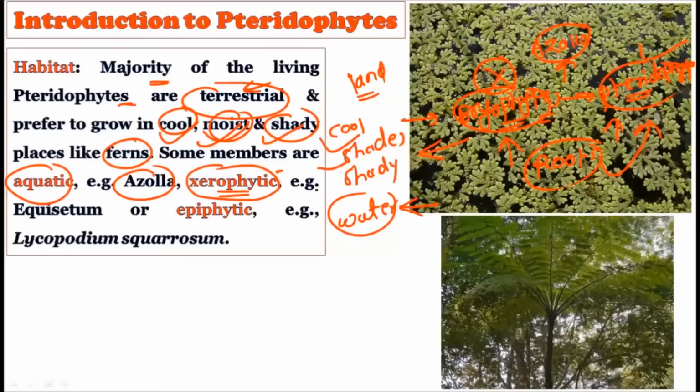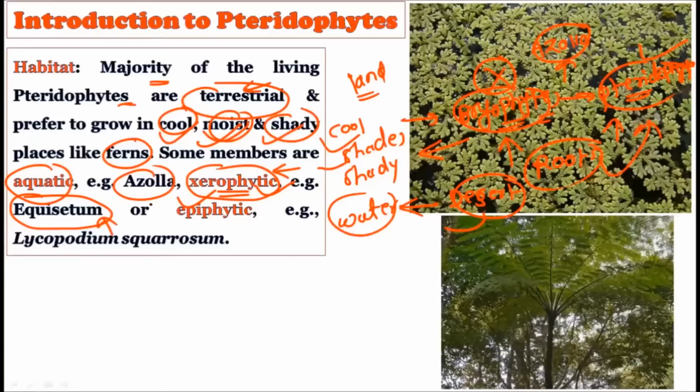If the plant is growing in a scarcity of water region, if the plant is a desert plant, in such a case we call that plant a xerophytic plant. The pteridophytic group also shows xerophytic habitat members, called Equisetum. Equisetum is the example for the xerophytic plant in the pteridophytes. So they can live literally where there is a scarcity of water.